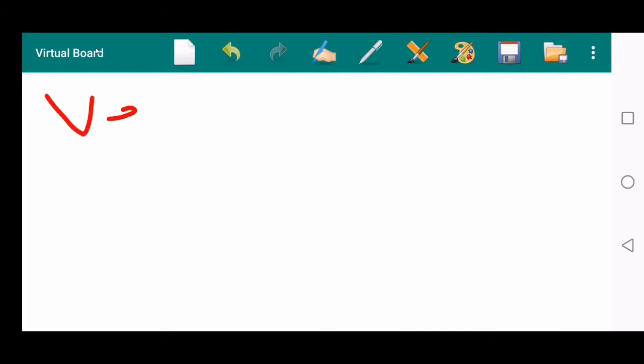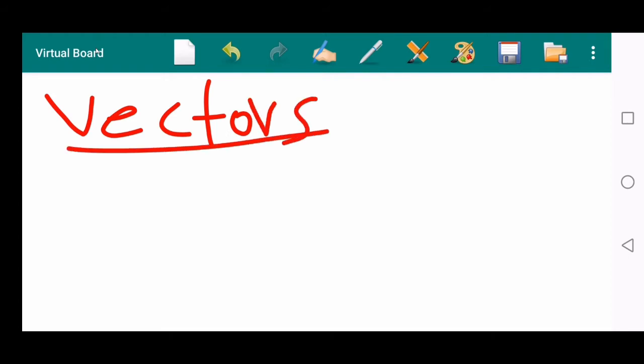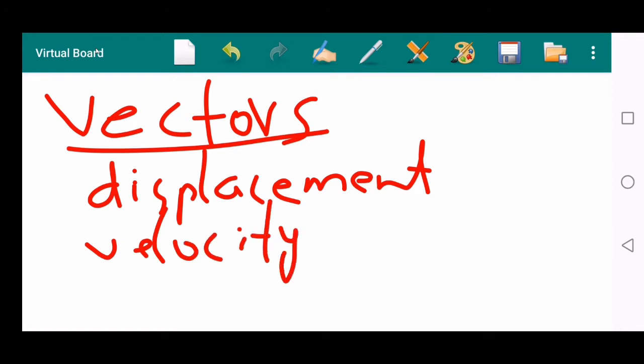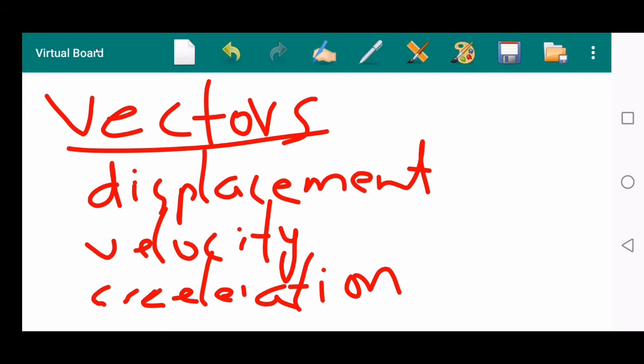Those physical quantities which have both magnitude and direction are called vector quantities. As examples of vector quantities, I have told you displacement, velocity, and acceleration.